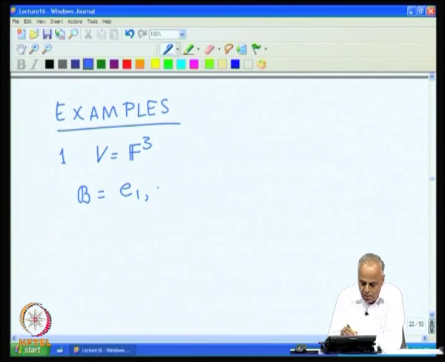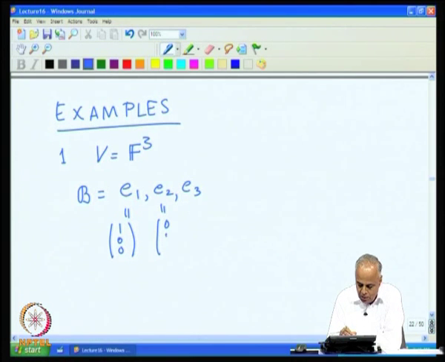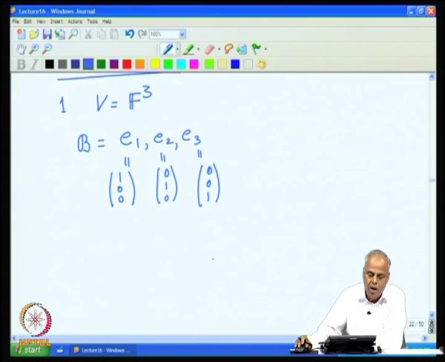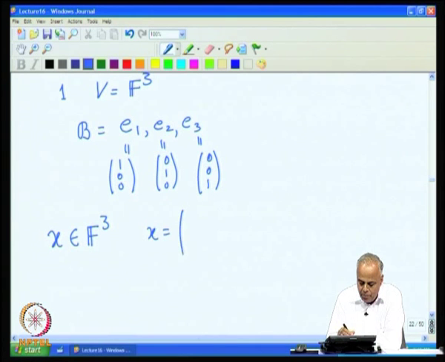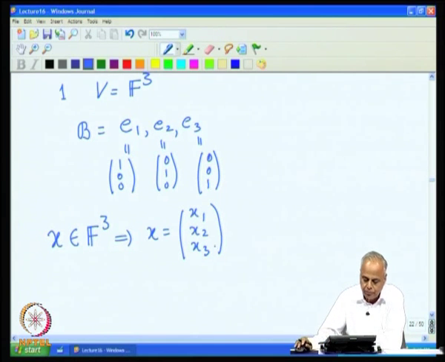E1, E2, E3, where E1 is (1, 0, 0), E2 is (0, 1, 0) and E3 is (0, 0, 1). This is our standard ordered basis. So, if we now take any vector x in F^3, it must be of the form x = (x1, x2, x3).